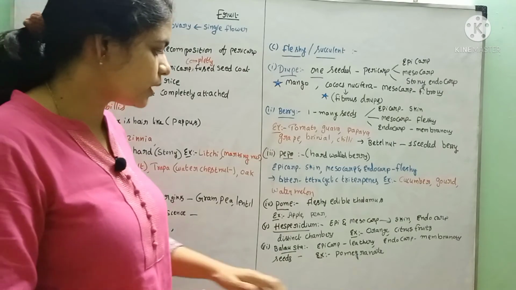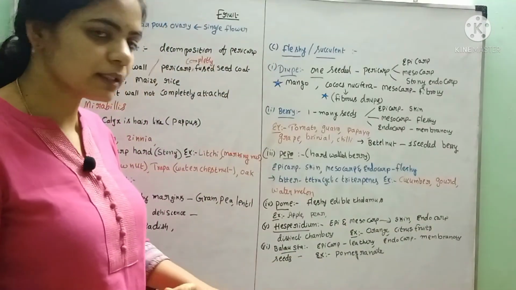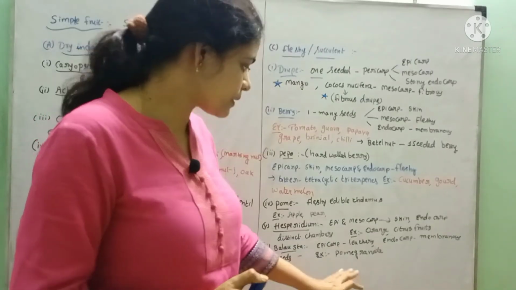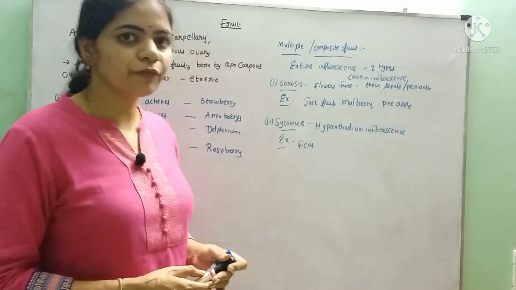Next, Balausta. In this, epicarp is leathery, endocarp is membranous, and the seeds will be distributed throughout the fruit, which will be juicy and edible. Example, pomegranate. So we have completed the types of simple fruit, right?